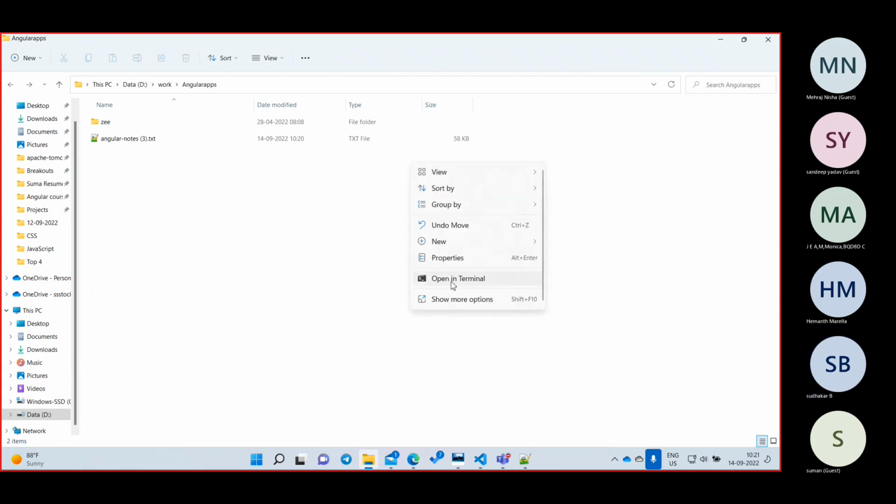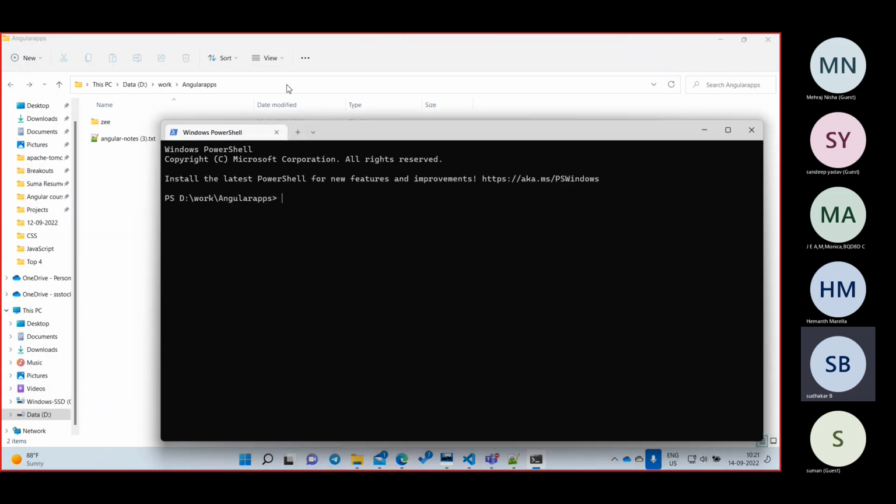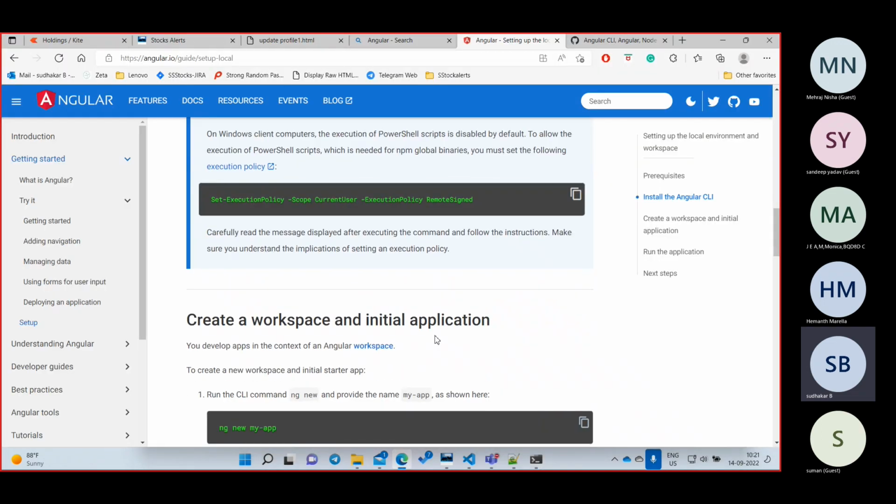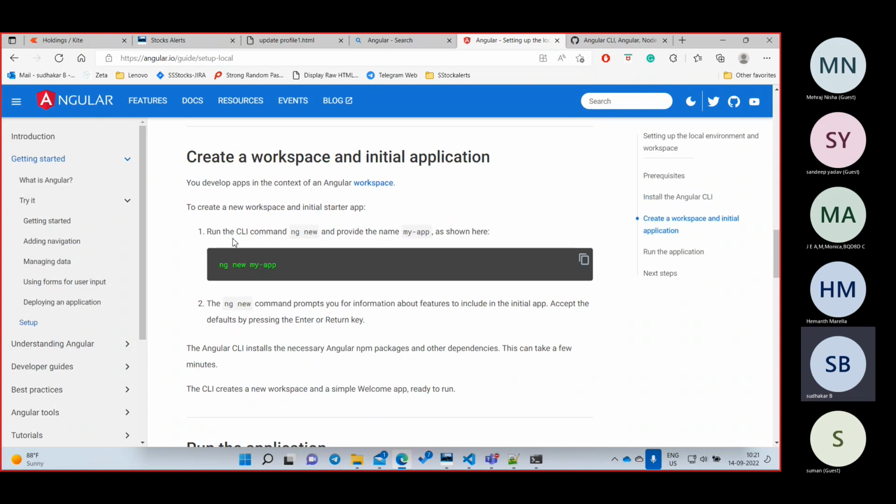I'll open my command prompt and open in terminal. You can open it in any way, that's not a problem. Now I need to generate a new project. I cannot right click and create a new HTML file like this. I don't need to write it. Automatically, this project will generate all the required files. That is the reason we are going to create a new project. So here go to your command prompt and write this command: ng, ng for Angular, and new. What is the command?